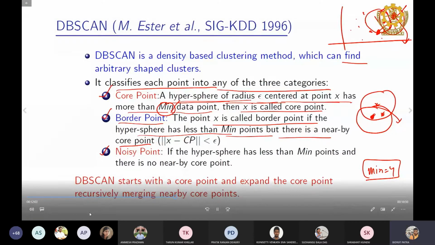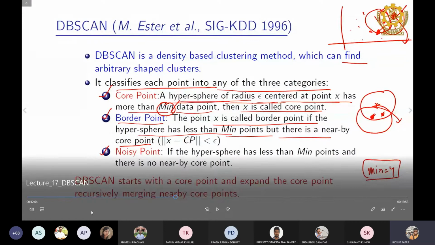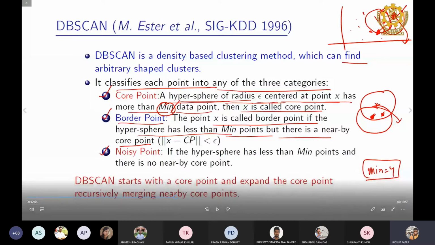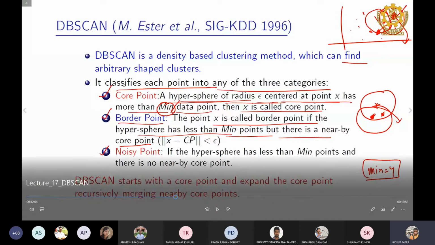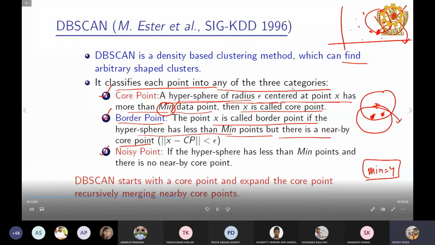So now we'll give some definitions. Here I want to mention one thing: instead of saying classifying, we can say it identifies each point into any one of the 3 categories, because if you mix it with the classification technique in data mining, that is not the case. We identify each point into any one of the 3 categories. Again, this category has nothing to do with the classification technique. I think this is clear to you, right?